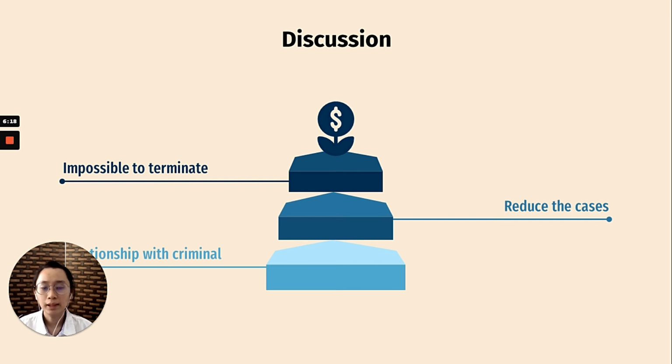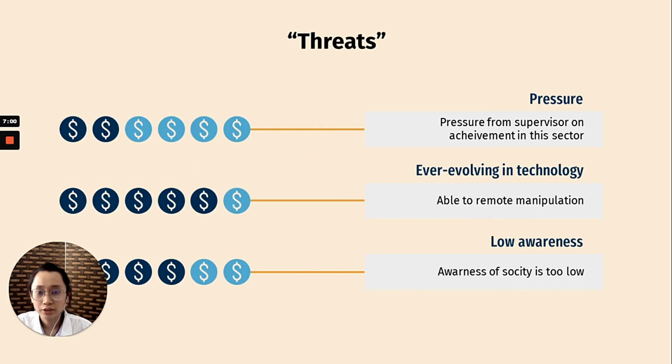Though implementing the AML is doing well, there are various threats to implementing the AML, but here I'm just listing three of them. The first one is pressure. Pressure from the supervisor on the achievement in this sector. And this is more specific to financial individuals.